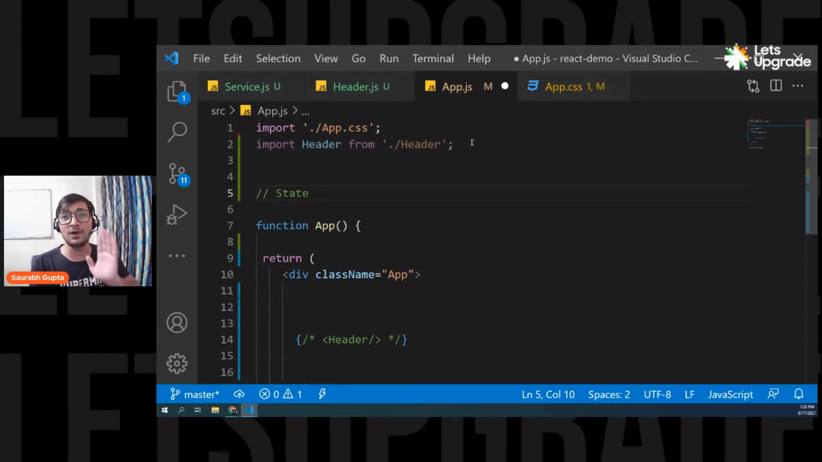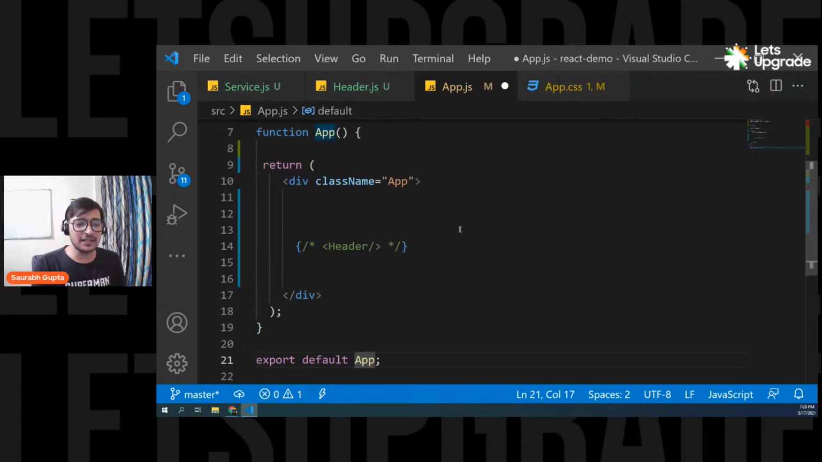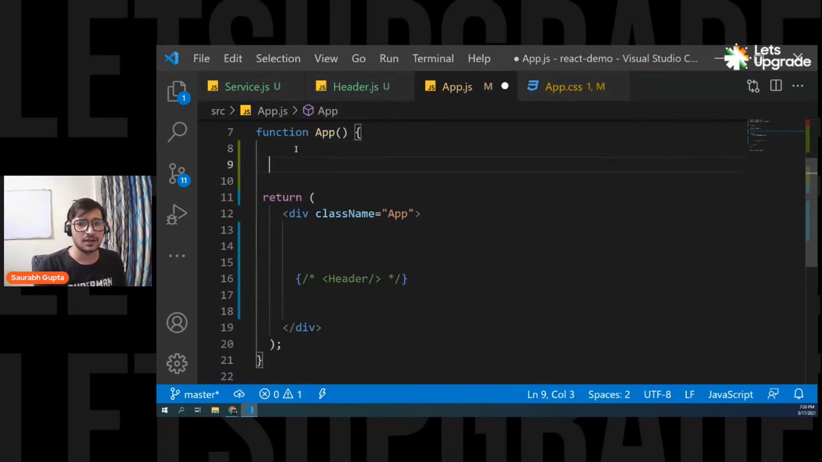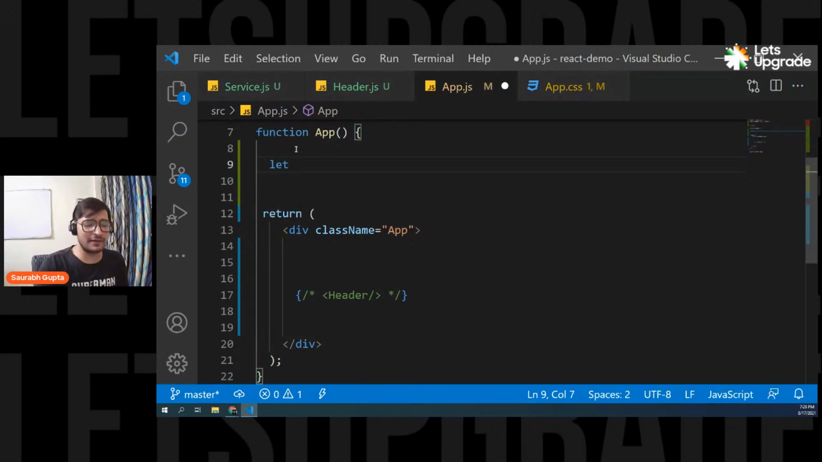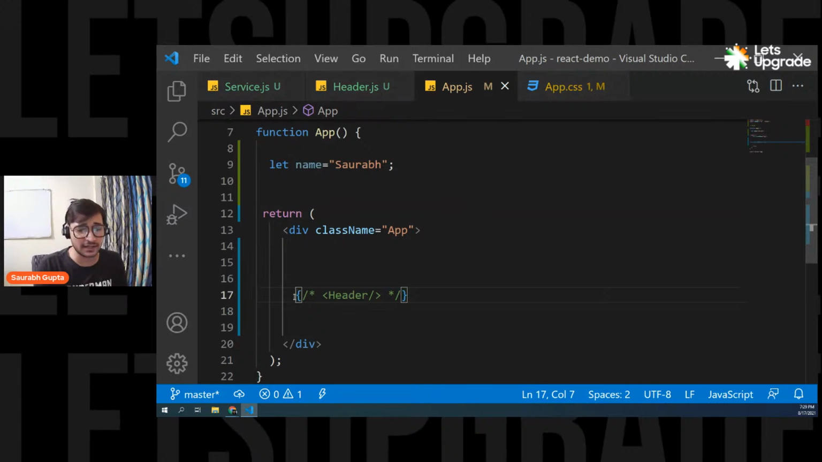I'll show you with an example, don't worry. So let's do it, guys. Everyone please focus, you'll understand everything now. Let me create a normal variable like this, name, and I put Saurabh here. Simple. Now I'm also going to show you how to call functions in React.